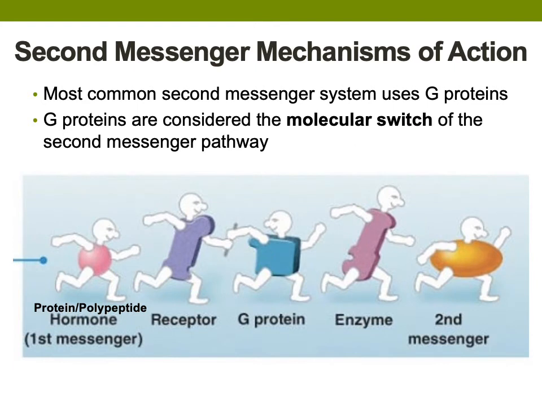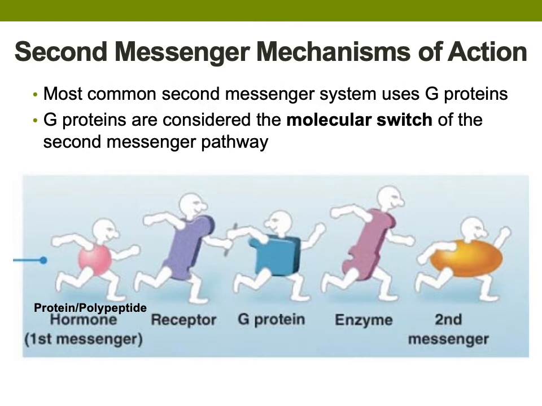Second messenger's mechanism of activation involves a relay between a protein or polypeptide class hormone, a receptor, a G-protein, an enzyme, and the second messengers produced by this mechanism. Most second messenger systems use G-protein coupled receptors to facilitate this mechanism of action.